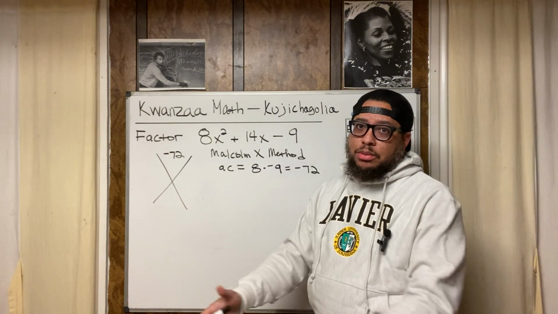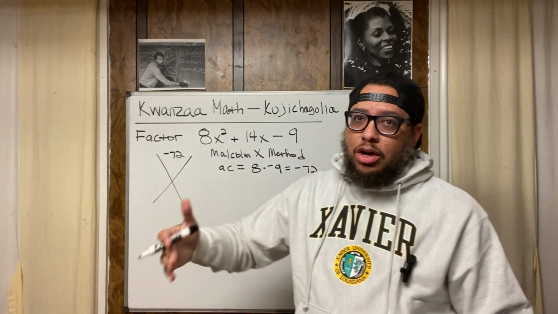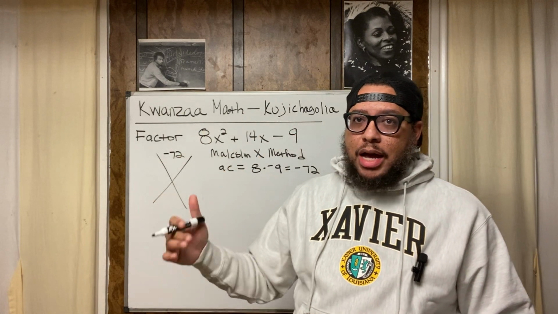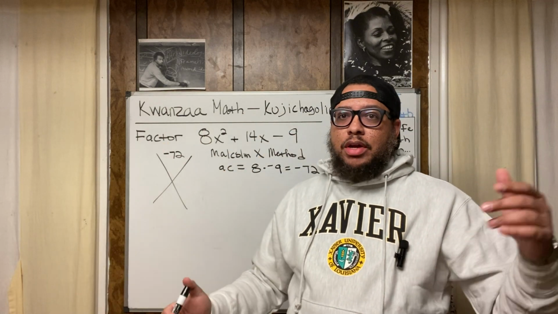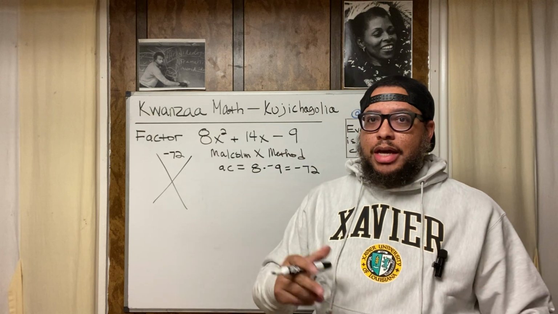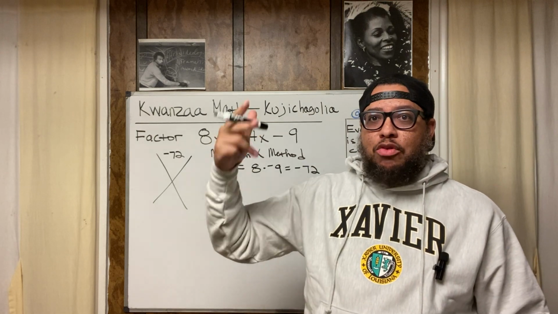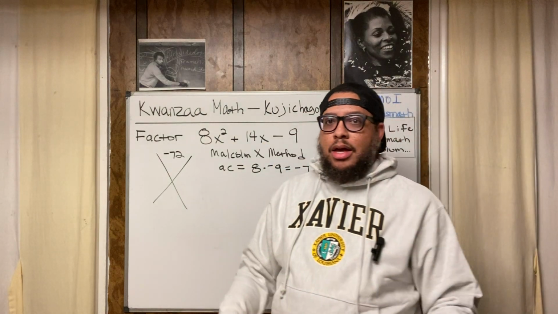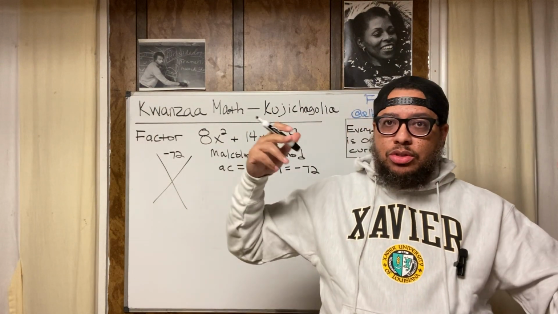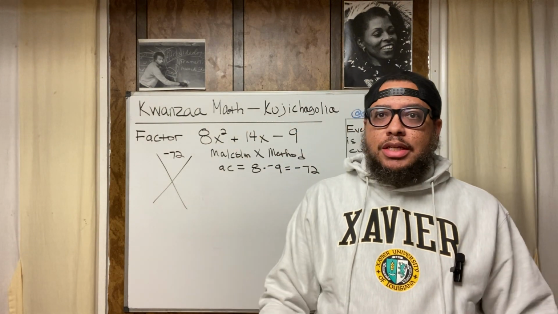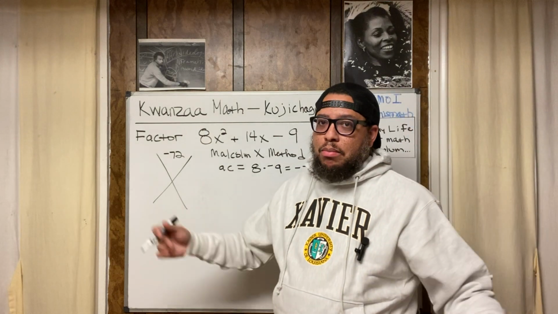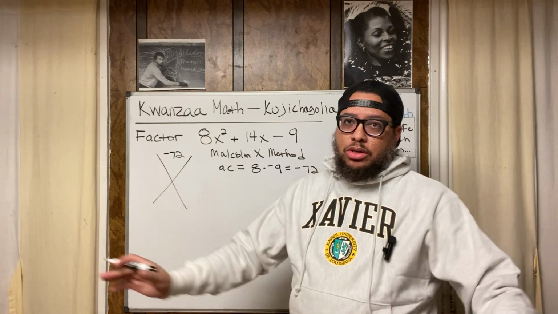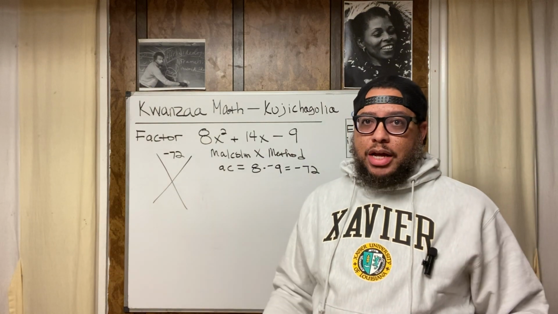Alexander Crummell, when he was a youngin', ran with Henry Highland Garnett. If you're from Baltimore, there's a park named after Henry Highland Garnett in Baltimore. Henry Highland Garnett, during the 19th century, said, "Let your motto be resistance." He issued a rallying cry and a speech to enslaved Africans in his nation to rise up and rebel against slavery. Douglass had a different idea. No disrespect to Douglass, but he had a different idea at the time.